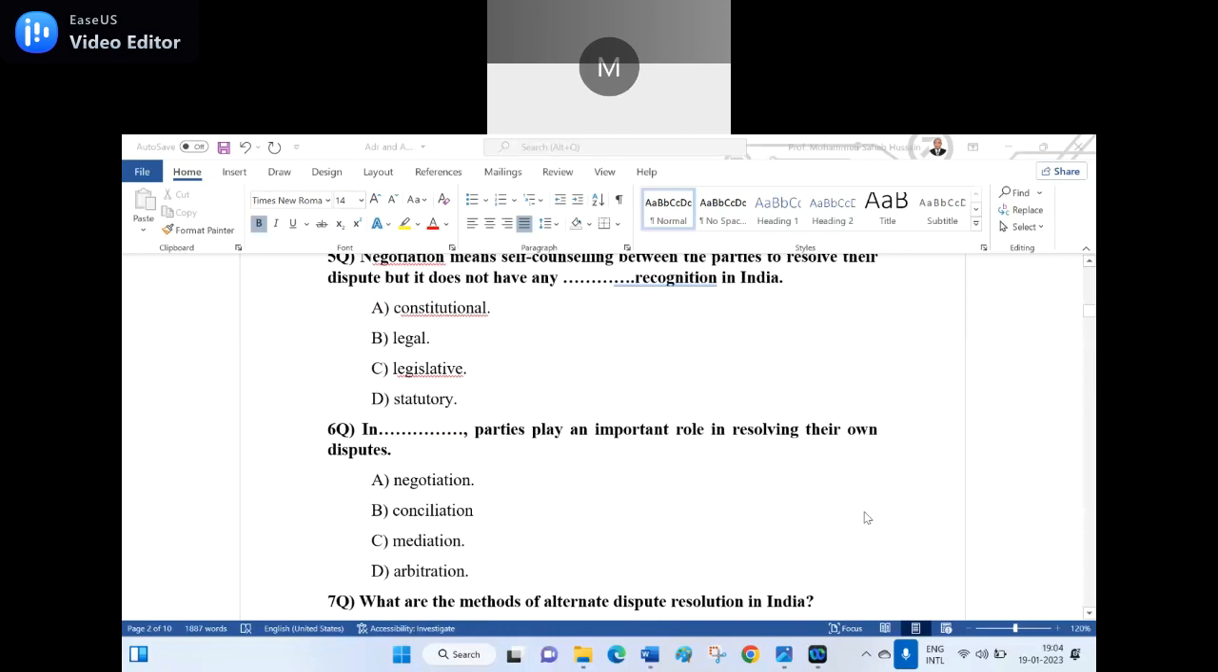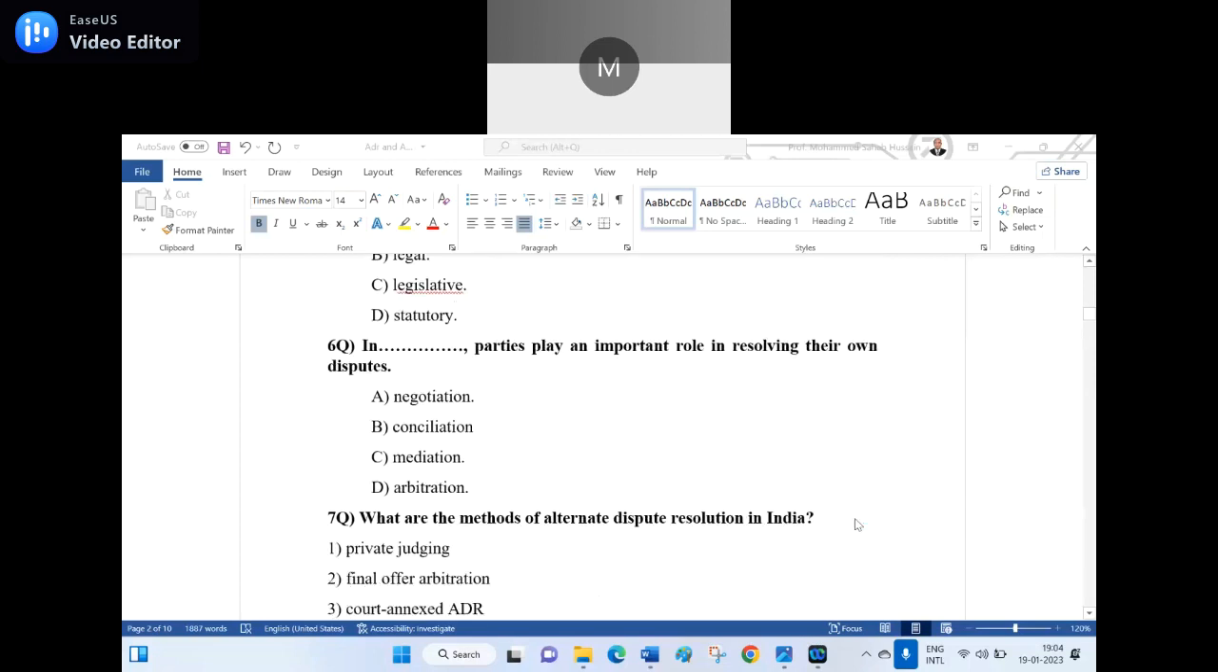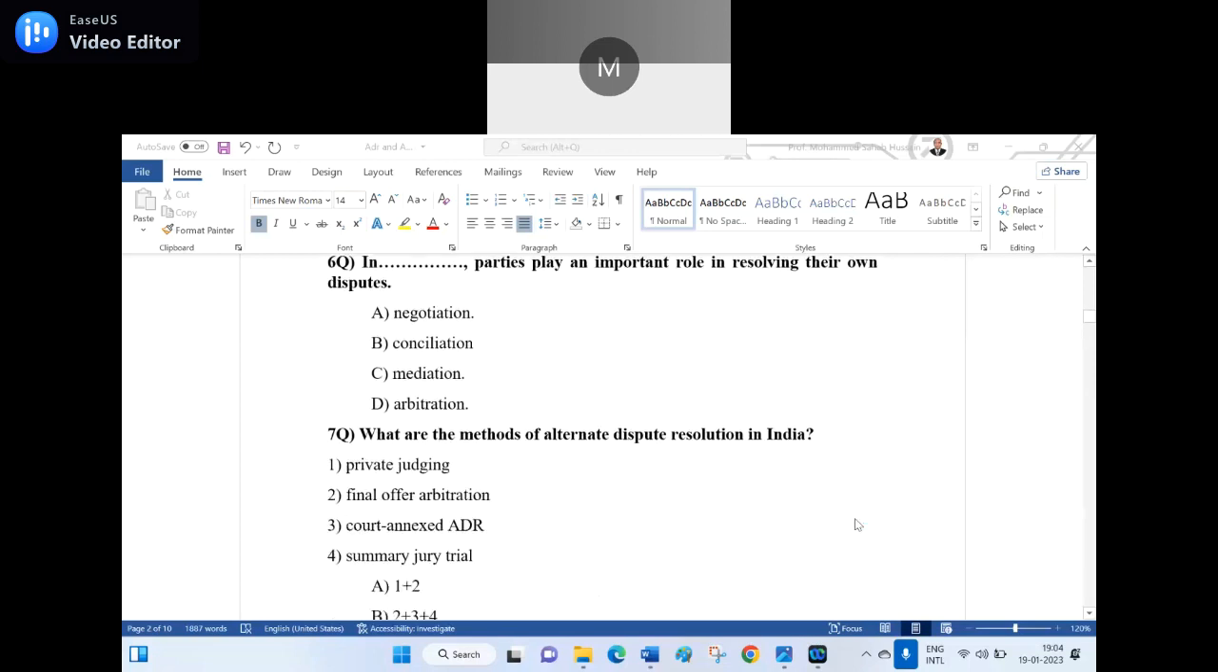D is the right answer, sir. Negotiation, A is the right answer, sir. Negotiation, sir. The right answer is mediation. In mediation, parties play an important role in resolving their own disputes. C, mediation, is the right answer.